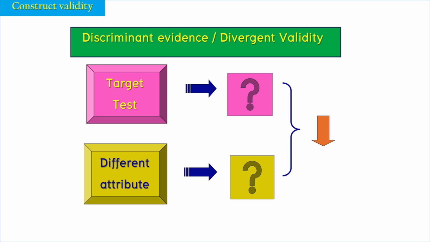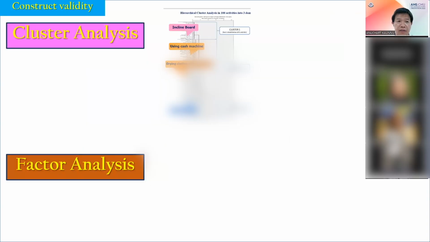Okay, this may go to different discriminant evidence. This is cluster analysis. You need to find the groups inside, looking at the construct framework inside, and find out about the validity inside.